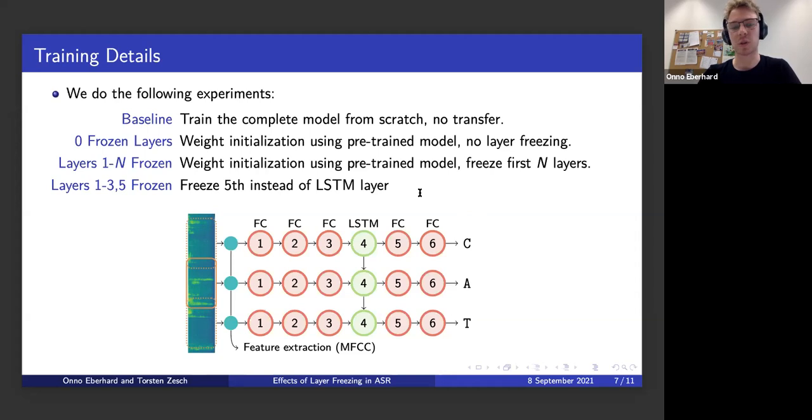We do this because we thought maybe the LSTM encodes some kind of language-specific correlations over time, and maybe it's an advantage to not freeze this one, but instead freeze the 5th layer. And that's all the experiments we do, again once for the German and once for the Swiss German data.